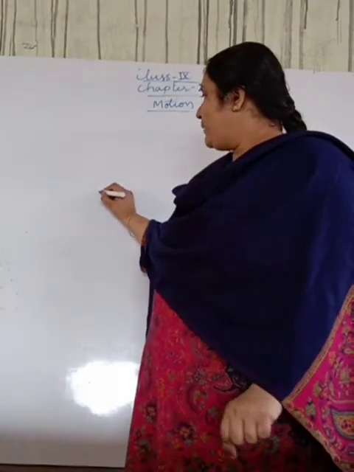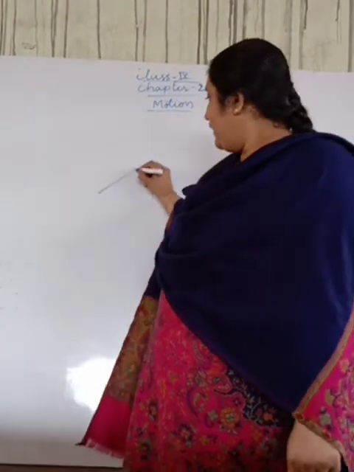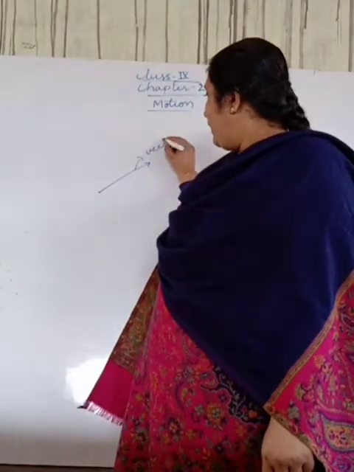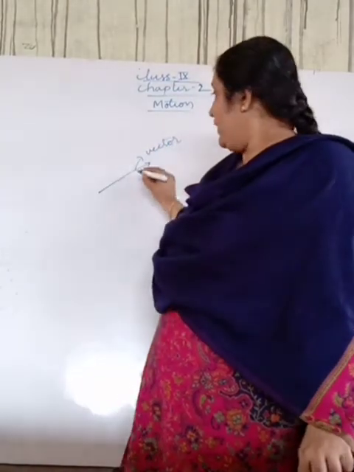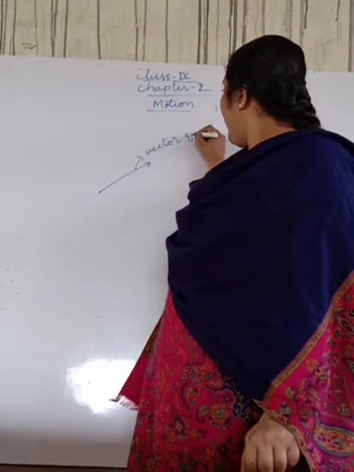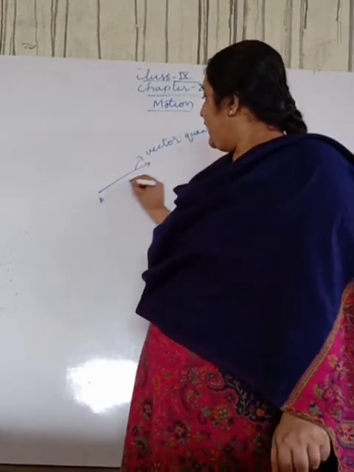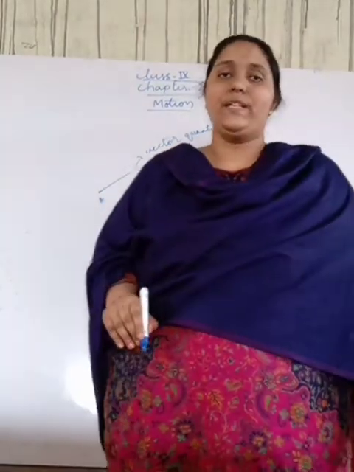A vector quantity is represented by an arrow. Any vector quantity is represented by an arrow. A to B is a vector.